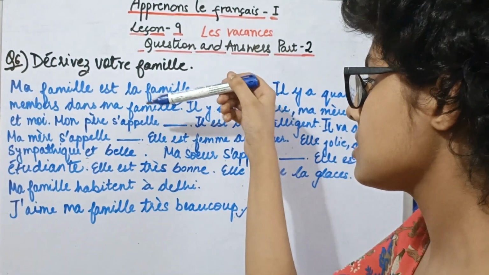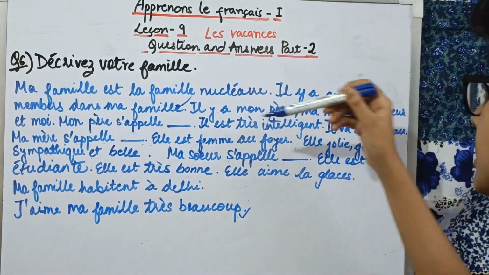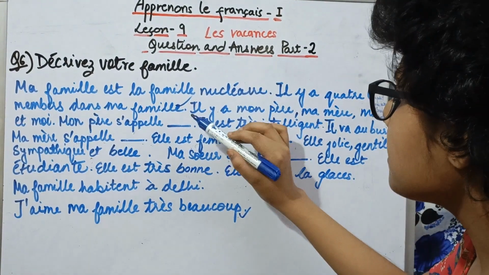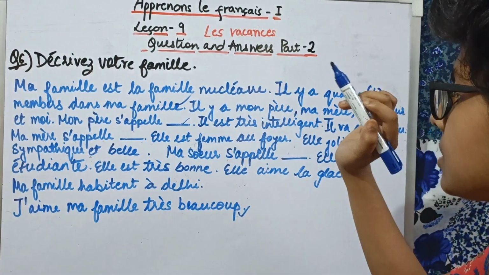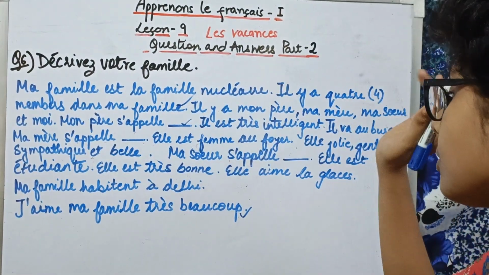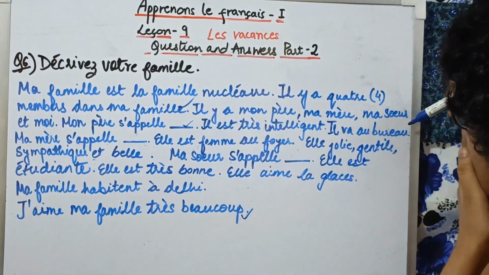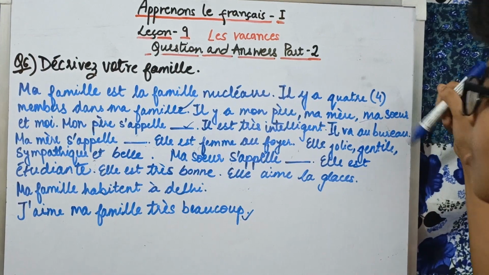My father's name is, mon père s'appelle dash. Il est très intelligent. He is very intelligent, and you might be thinking why I have put a dash and not told the name. So you can do it on your own as per the name of your father. He is very intelligent, and then we have il va au bureau. He goes to the office.